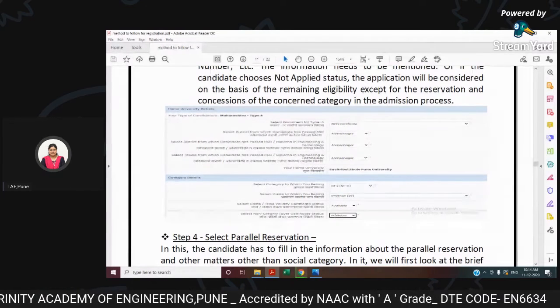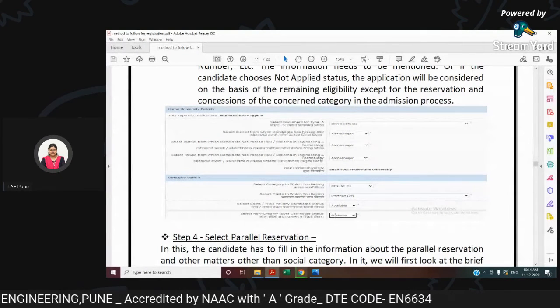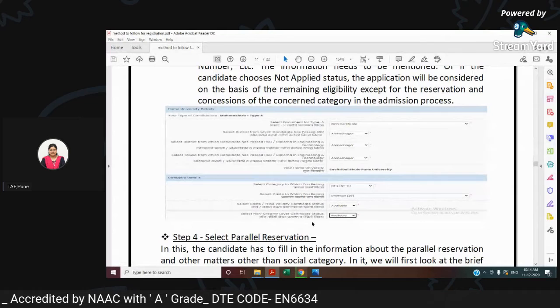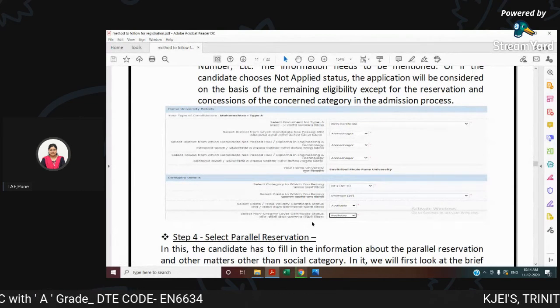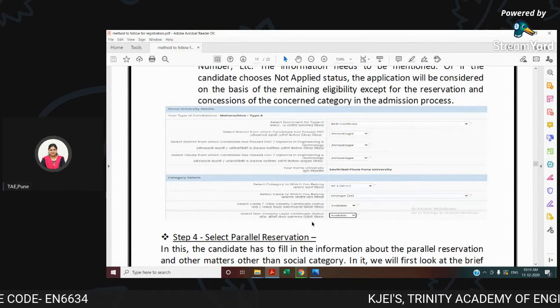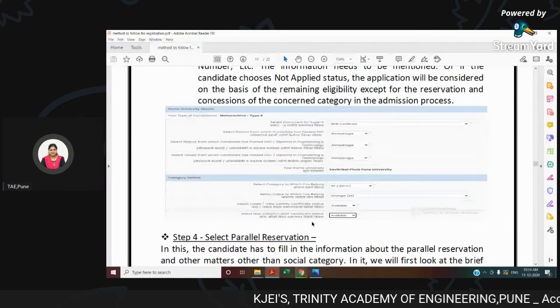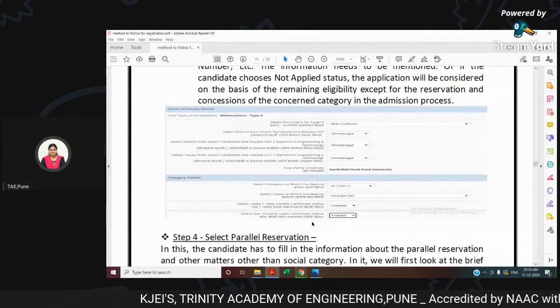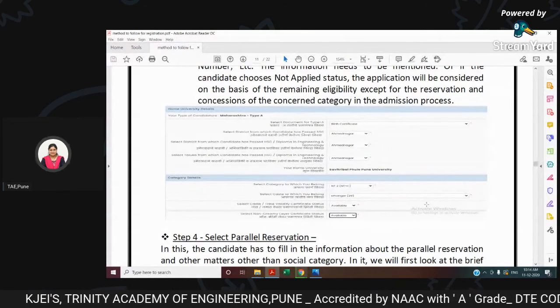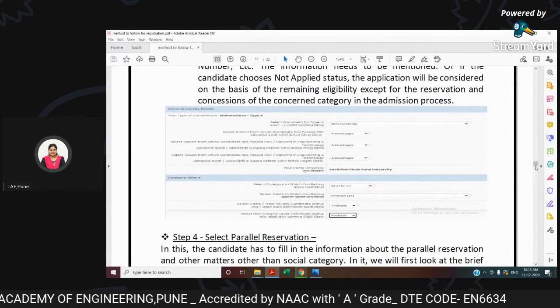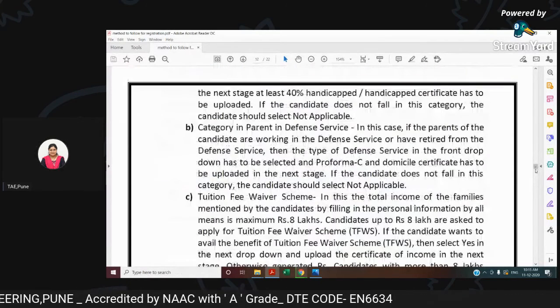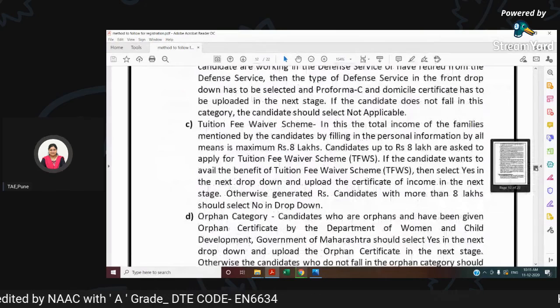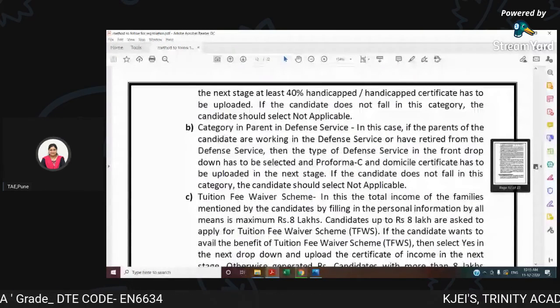And remember, if you are open category, in this block of category details there is an option known as EWS, Economically Weaker Section, wherein you need to apply for EWS in this section itself. Other than this, there is no other option falling under the category of EWS. After this, you need to save and proceed.